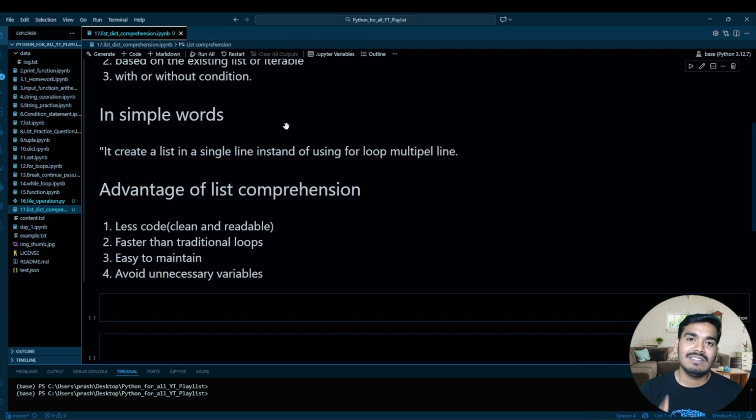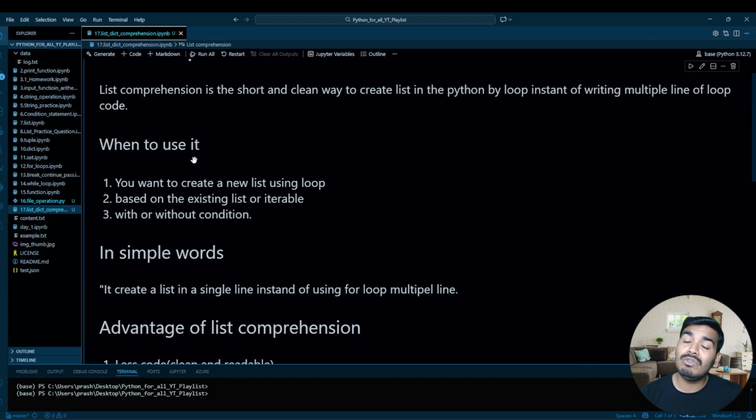How do you understand list comprehension in a single sentence, or let's say an easy way? It's creating a list in a single line using a loop instead of multiple lines. Clear? When to use this? You want to create a single list using a loop based upon an existing iterable, I mean a list, tuple, or dictionary, with or without a condition. A condition here is nothing but an if else condition, and in such cases we create a list comprehension. I think it's clear guys, right?